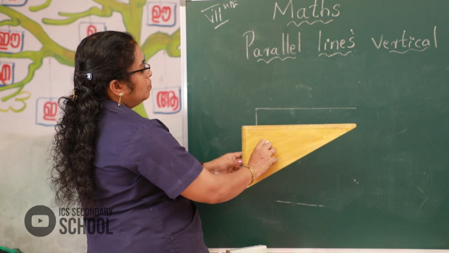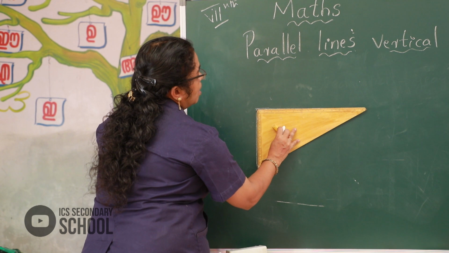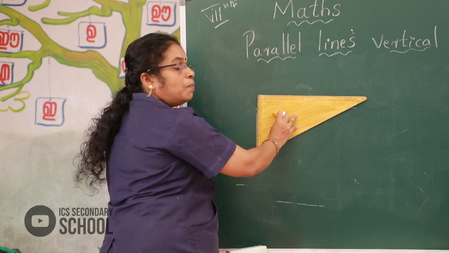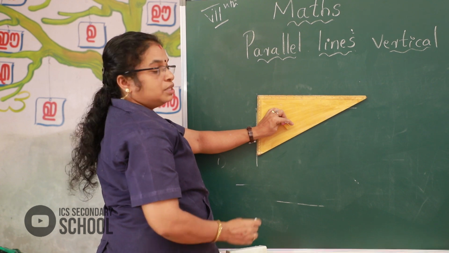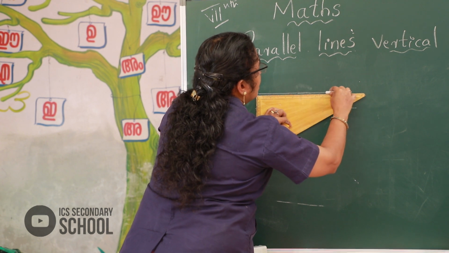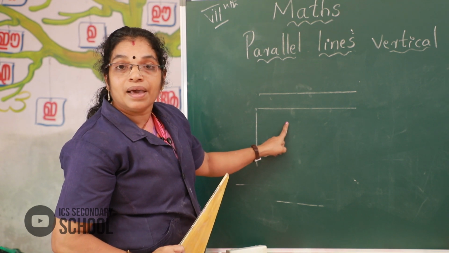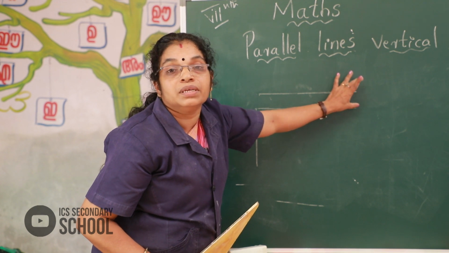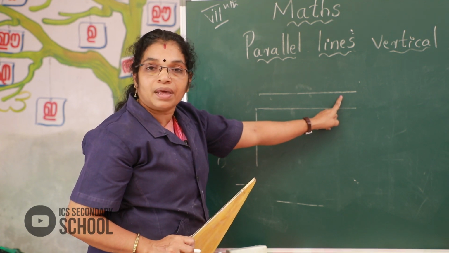Look at this figure. First, if we put the set square here and shift upward, and take this corner point here, and draw a line, we get a parallel line. Okay, follow, got it? Here the same distance everywhere, they never meet. This is a parallel line.